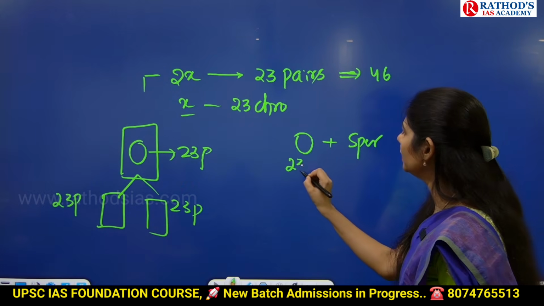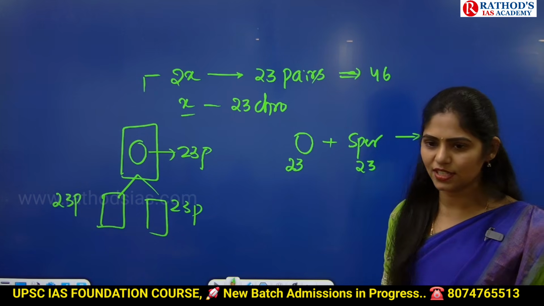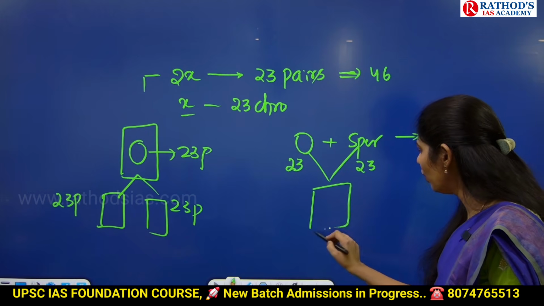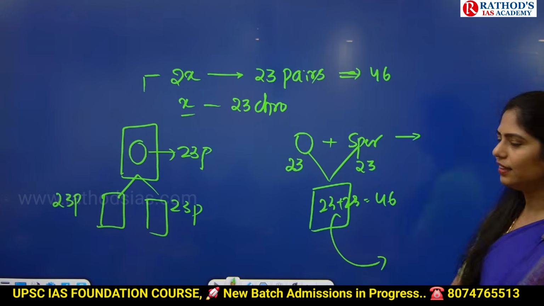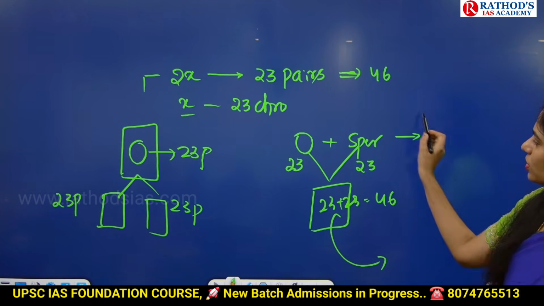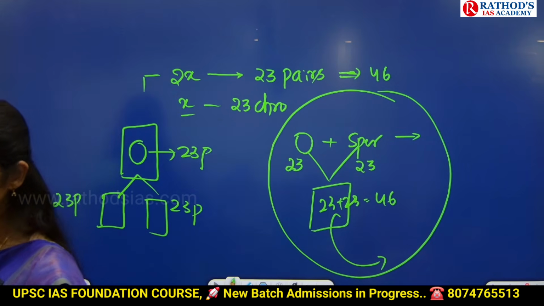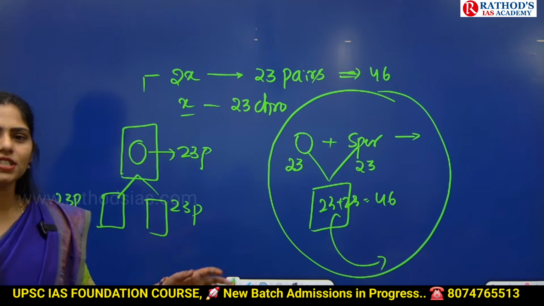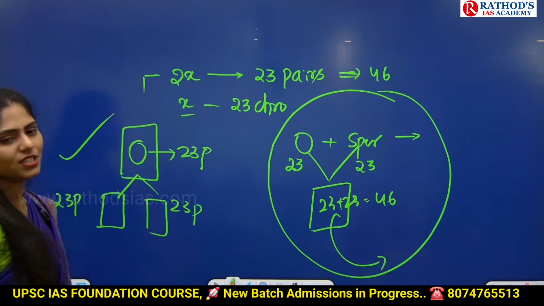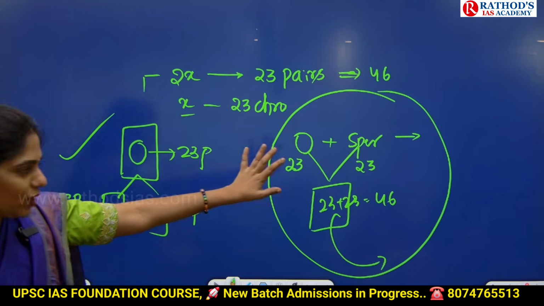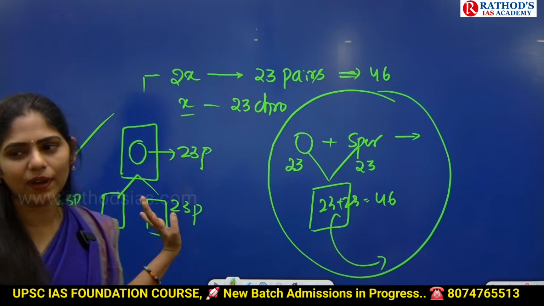The egg has 23 chromosomes and the sperm has 23 chromosomes. They are haploid cells, and they will unite and form 23 plus 23, that is 46 chromosomes, and here the division will go on. So this is called meiosis. Meiosis happens in the reproductive process. But in other processes, for cell growth, increase in the size of the baby, everything, mitosis will happen. Meiosis happens in reproduction, but other than that, mostly we can see mitosis.